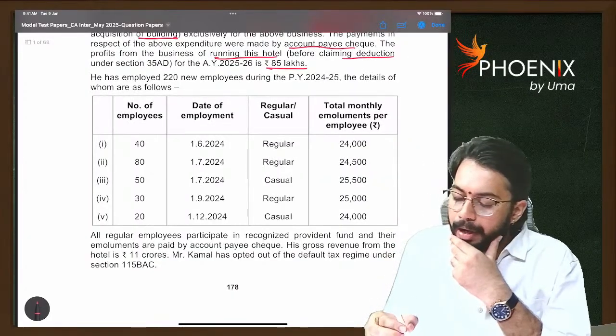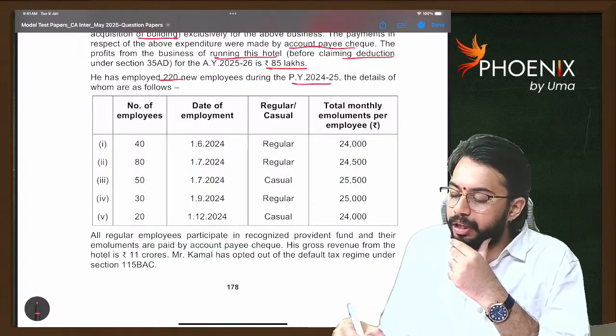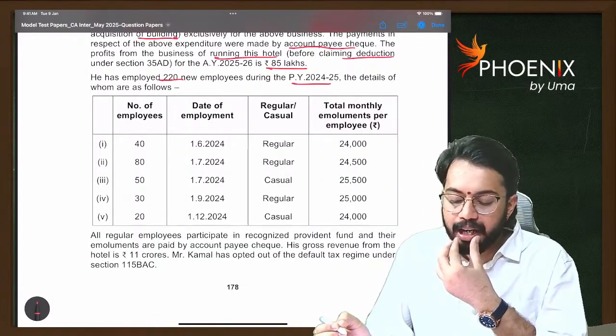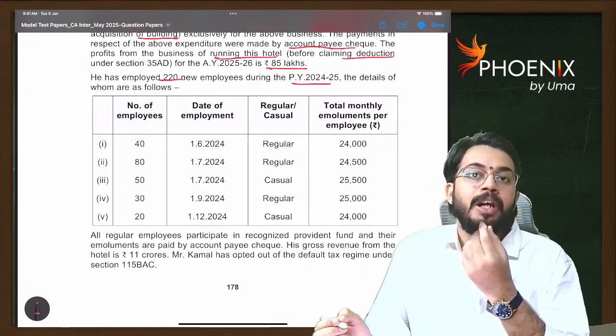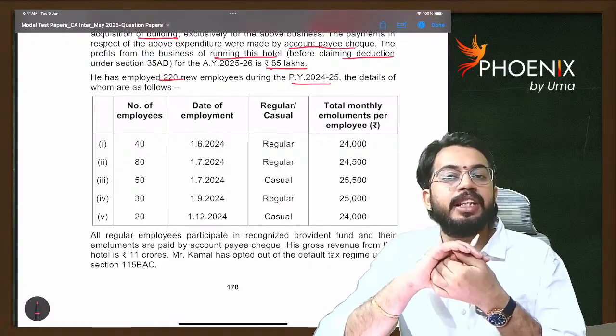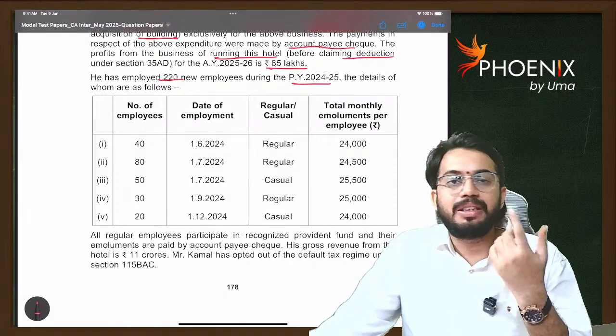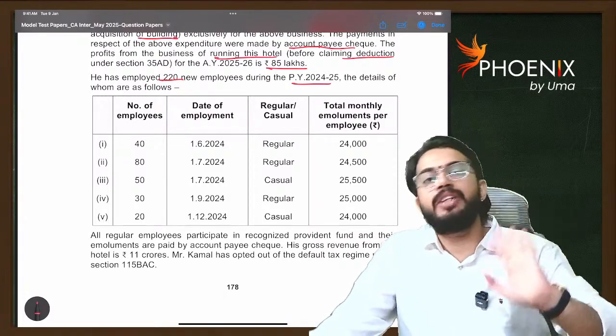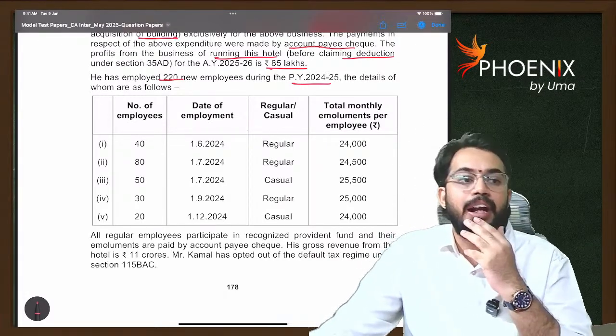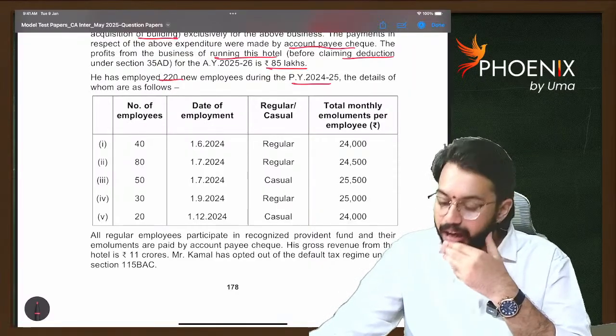He has employed 220 new employees during 24-25, details of which are as follows. Do you remember the deduction under section 80JJAA for additional employees? 30% of additional employee cost is eligible for deduction under section 80JJAA.